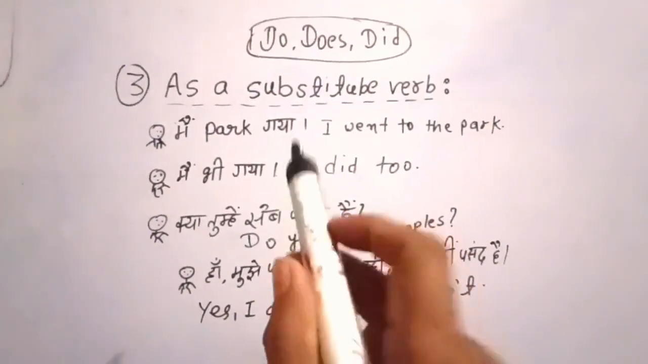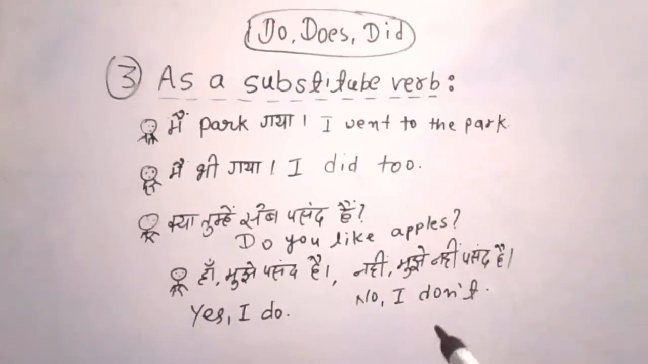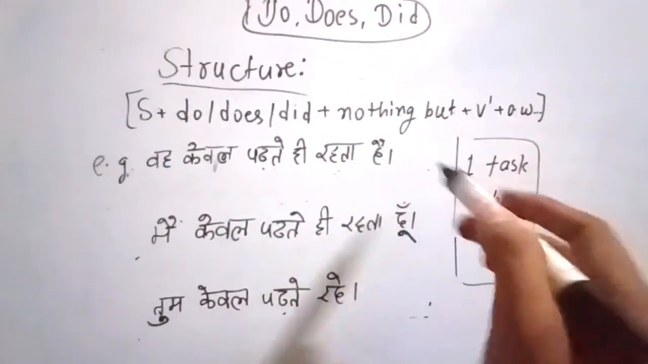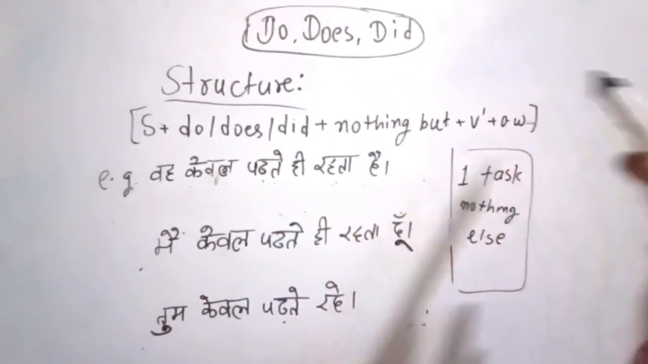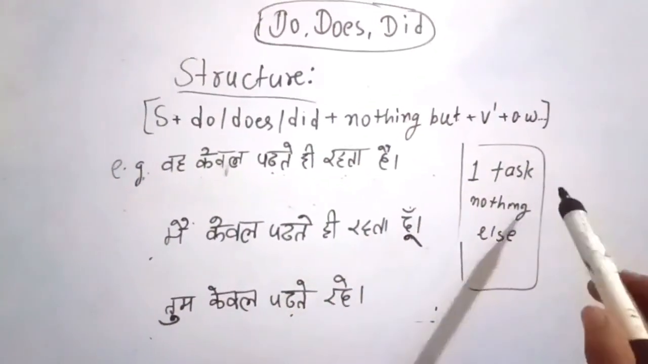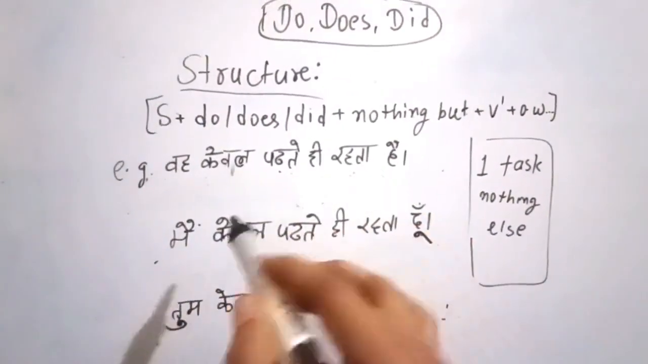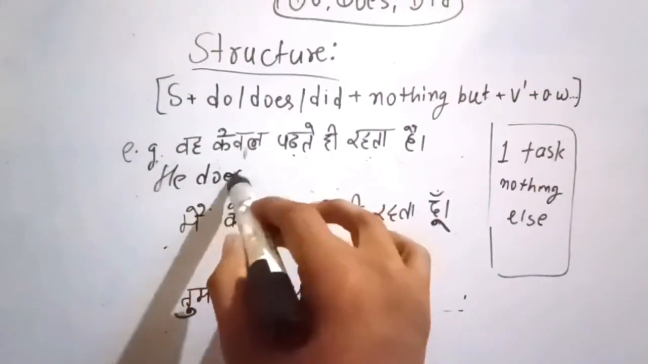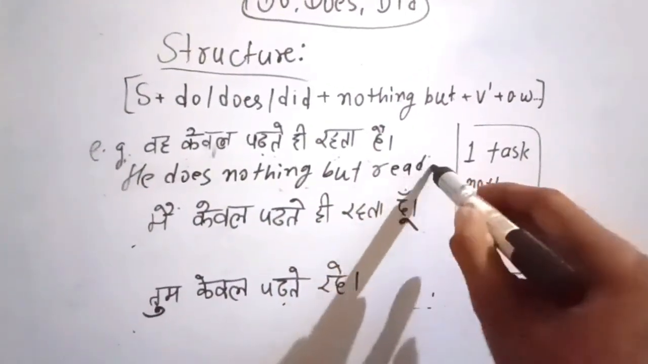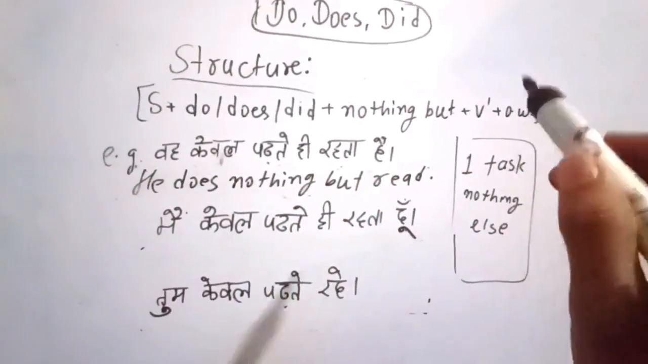Right? Let's go for the last thing, which is the simple structure on do, does, did, which is mostly used. Let's go for that structure. Well done, friends. We have the last structure on do, does, did. Do, does, did, nothing but V1. In other words, we use this structure when we say that somebody does only one task, one action, and except that one action he does nothing else. Right? For example, वो केवल पढ़ते ही रहता है. He does nothing but read, or we can say study. Means except reading, he doesn't do anything else. He does nothing but read, only reads, right?